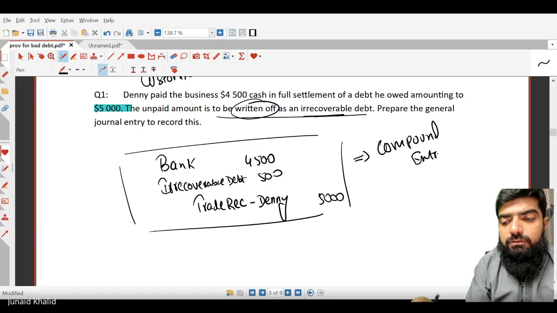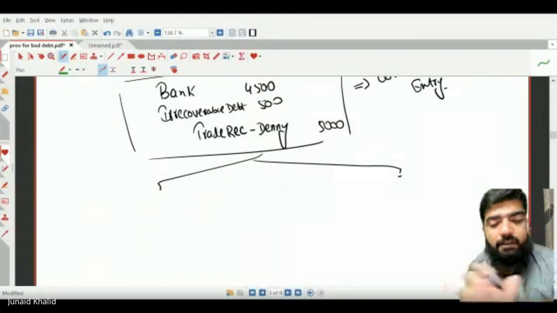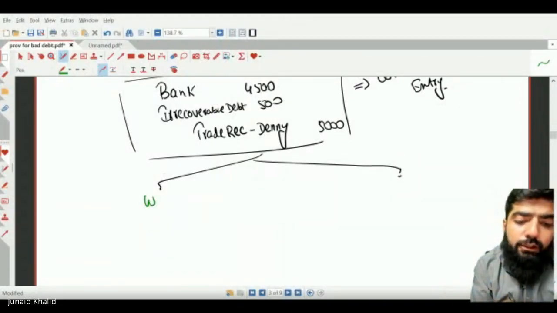Okay, let me break down this entry. Let me break down this particular entry. First, let's write off the debt. So, how much amount of debt should be written off?